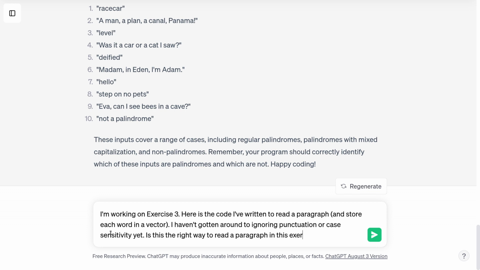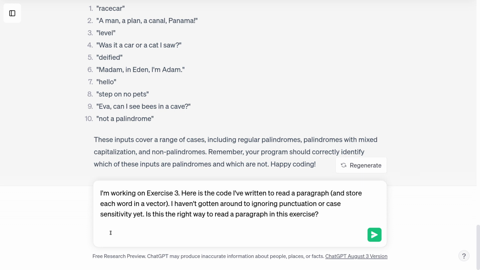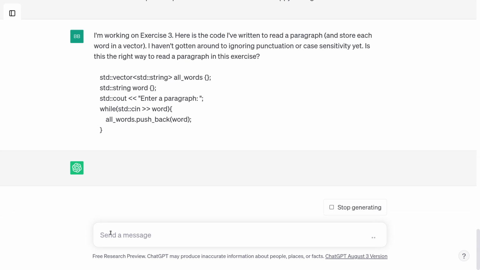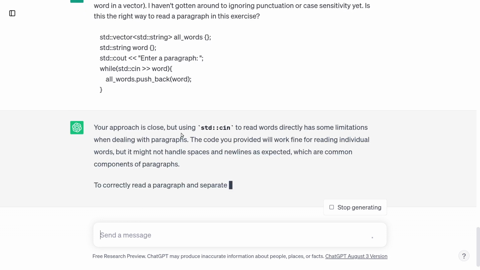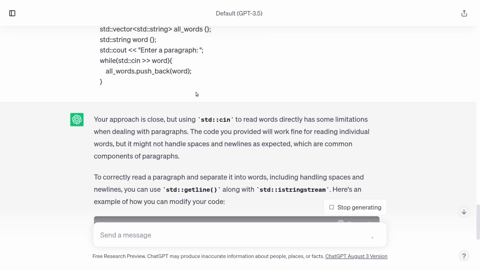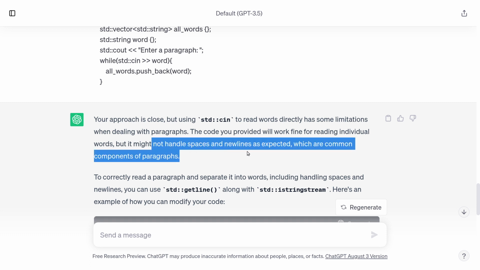in this exercise? And if it says yes, then I guess the answer is yes. Oh, I should have said don't show me the solution. If it shows me the solution, I just won't scroll. Nope, don't do it. Your approach is close, but using cin has some limitations. The code you provided will work fine for reading individual words, but it might not handle spaces in new lines.